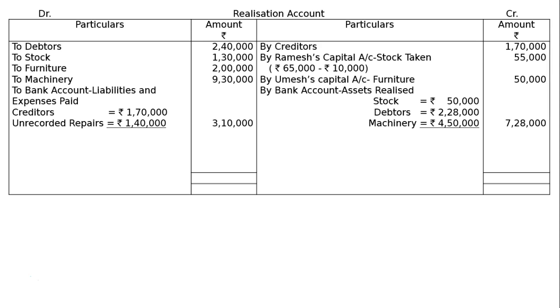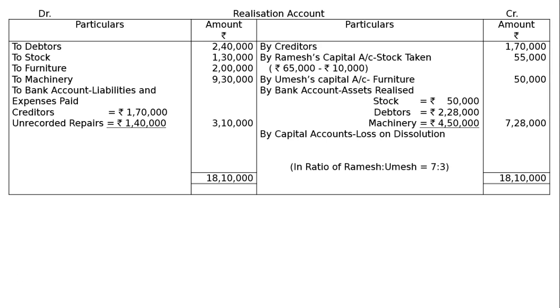Now total the debit side. Because we have a loss, we guess the debit side is higher. This is definitely higher. Now the total is rupees 18,10,000. Take it to the credit side and find out the gap by capital accounts. Loss on dissolution in ratio of Ramesh to Umesh 7:3. That is 18,10,000 minus everything, that is rupees 8,07,000.